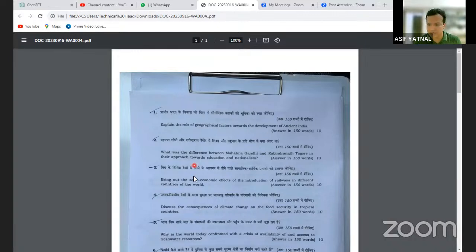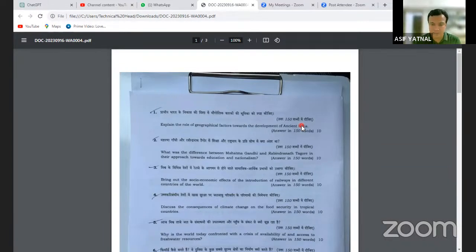Now, let's start with the first question. This question is for 150 words. You have to write the answer in 150 words. And to write the answer in 150 words, you need to have at least 5 points. If you write 30 words on each point, then you will be able to write the answer in 150 words. So whenever you are writing the answer, as I always say, it's more about technique. It's more about being systematic. It's more about how cleverly you write the answer in the exam.